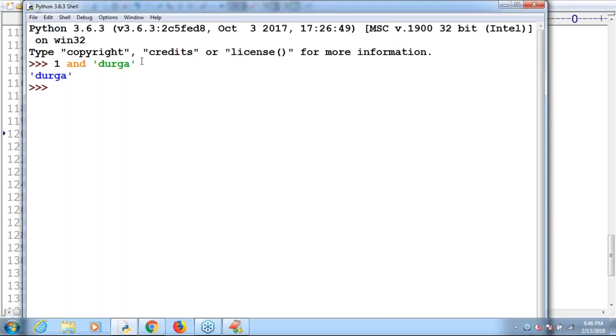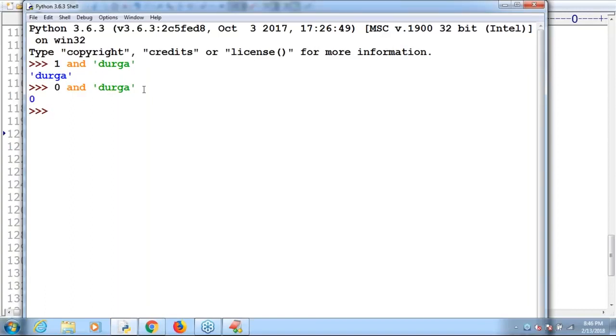Then automatically, what answer by default are we getting? Durga, everyone can understand, right? Sir, now 0 and... Durga, I'm taking. Can you please guide? What is the output we are going to get now? If the first one is false, do you know? If the first one evaluates to false, return the first one only. Then what is the output, sir? Please respond. Don't get confused. What is the output we are going to get?